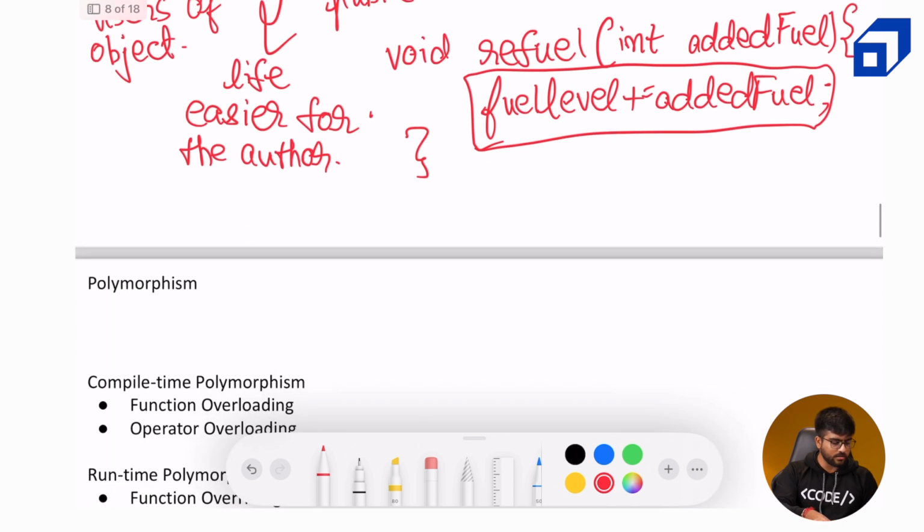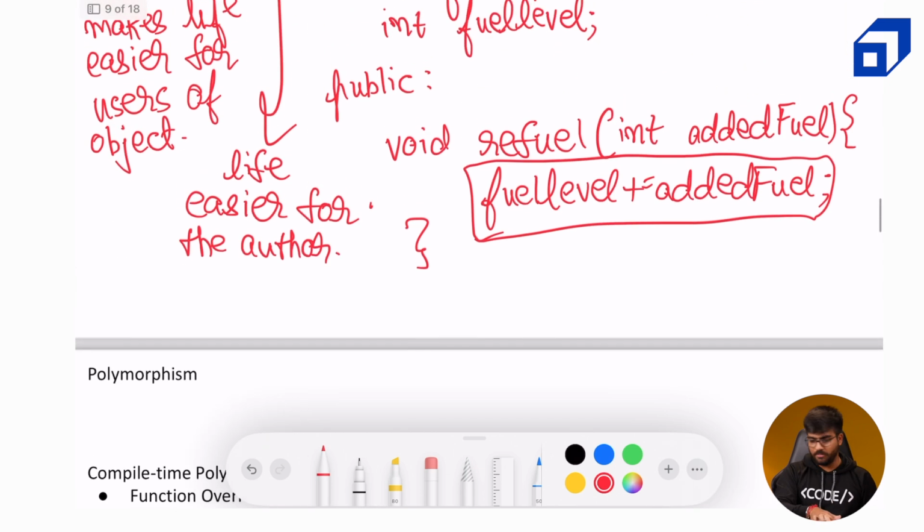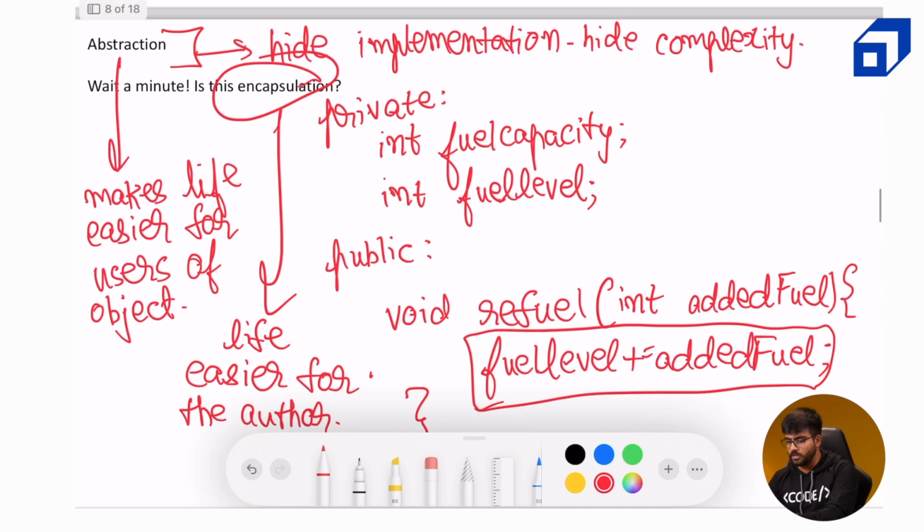Now going over some of the crucial concepts. I mean, encapsulation and abstraction are two crucial concepts, but these are more technically complex as compared to the previous both of them. First of all, let's take a look at the code that we have created so that we don't miss out on any concept.